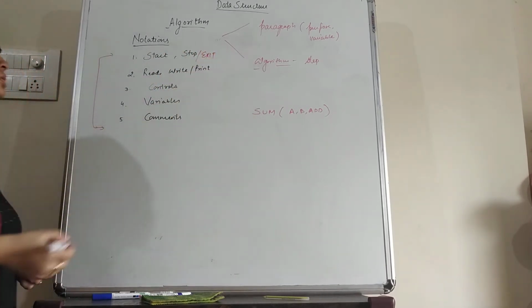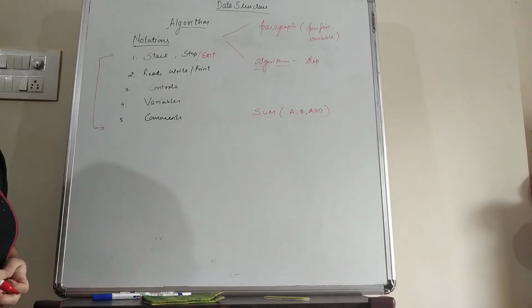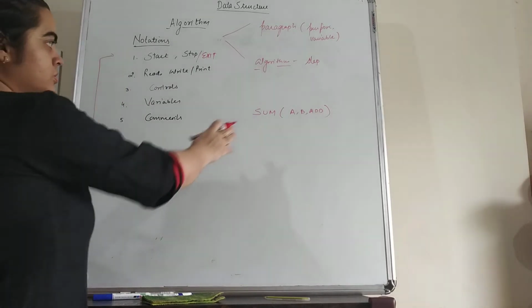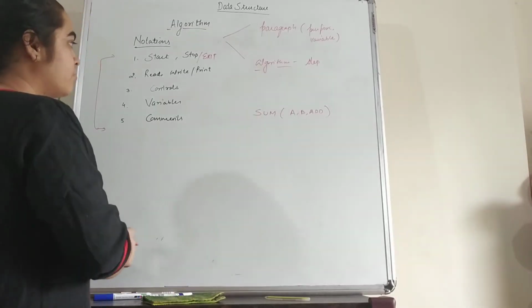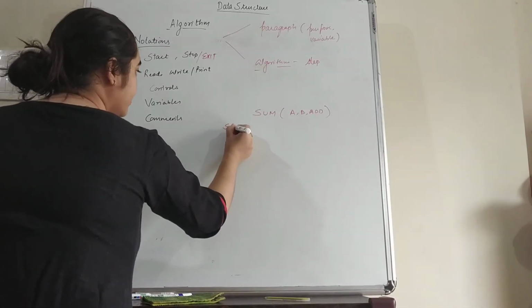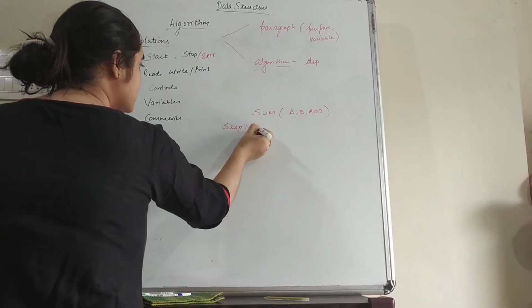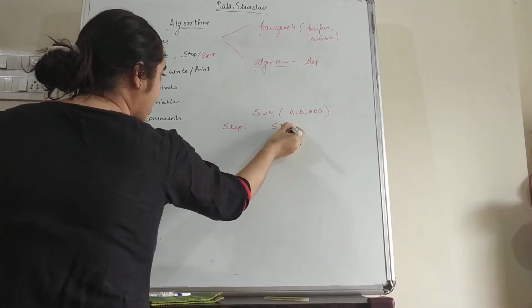So either we can use exit or we can write stop. Suppose this is the problem which we want to solve. This is the paragraph part, and after that we have to write step 1.